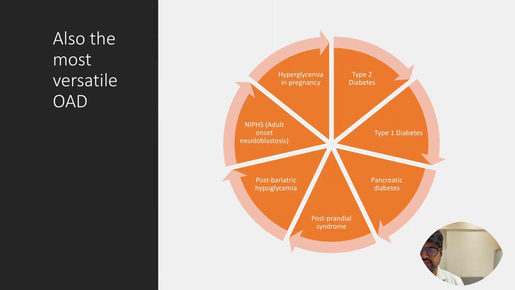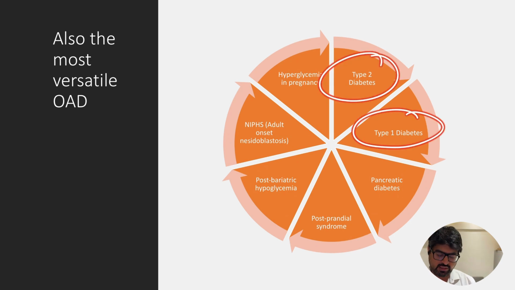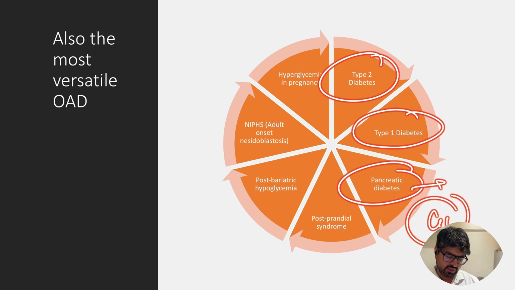So alpha glucosidase inhibitors, or Acarbose especially, is the most versatile oral antidiabetic drug. It can be used in a variety of situations. In fact, it can be used in any form of diabetes. It is of course approved for use in type 2. It is also approved for use in type 1 in India. It can be used in pancreatic diabetes, so you have to be careful as far as the GI side effects are concerned here. It can be used in hyperglycemia in pregnancy, right? So it can be used in that situation also. It also can be used in hypoglycemic syndromes.